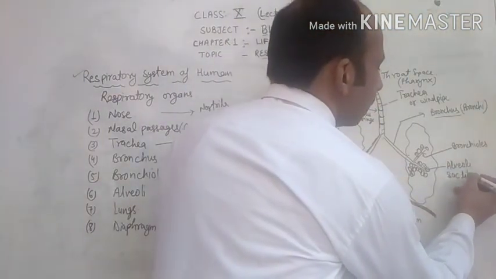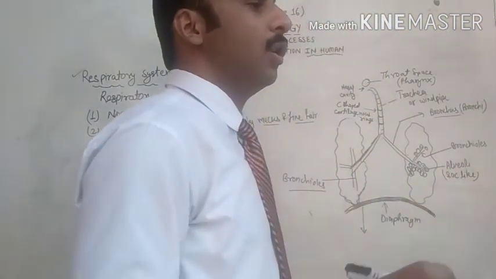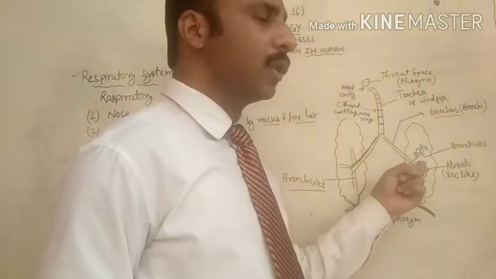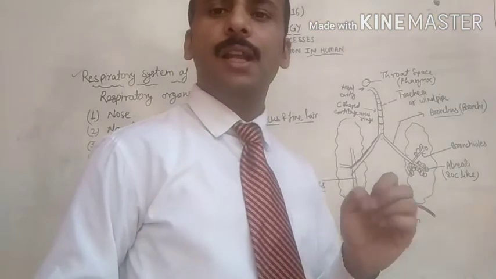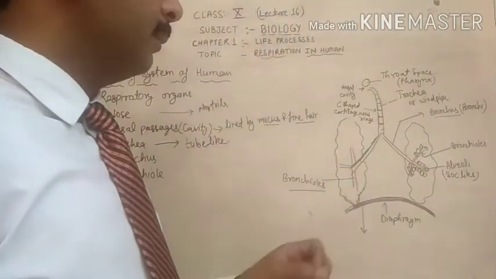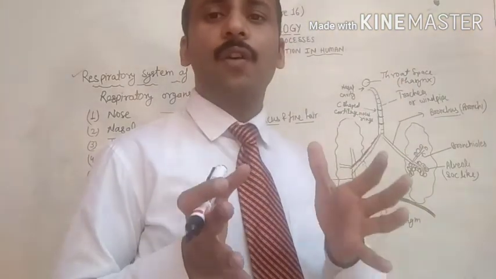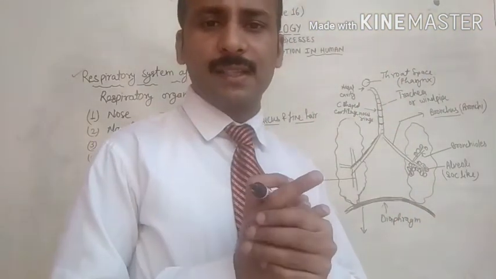Sac-like means they are hollow. These are called alveoli.